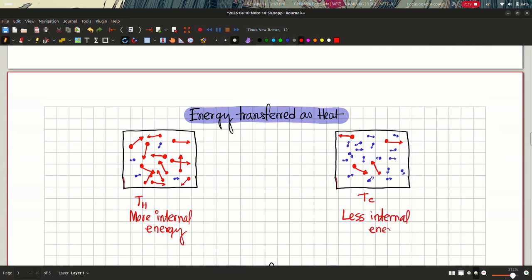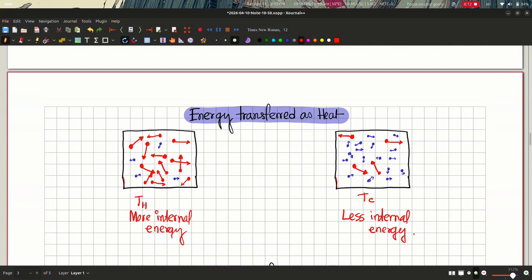So what we mean by this is that since this has a higher temperature, its particles will have on average larger kinetic energy and potential energy than the particles of this. So we have many more particles moving with faster random velocities, indicated by the red particles, while we do have some particles, not very many, with smaller velocities.